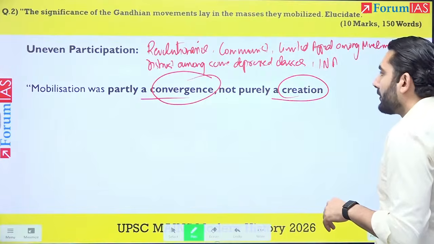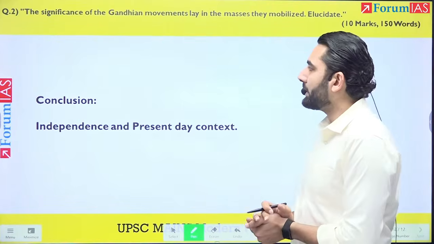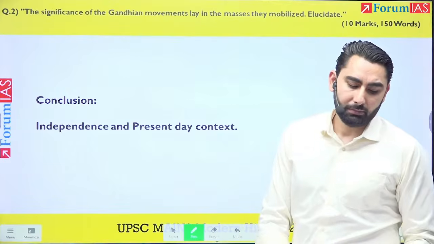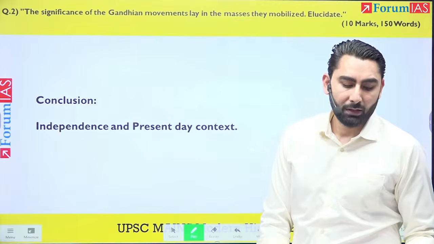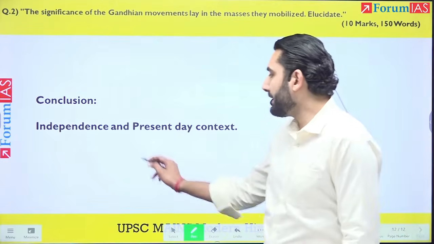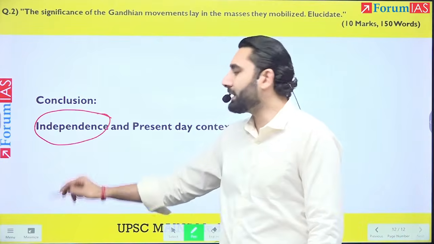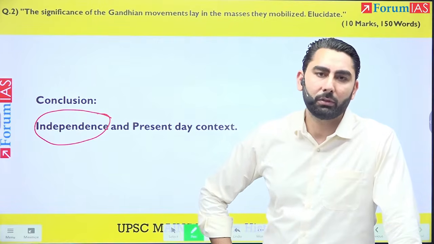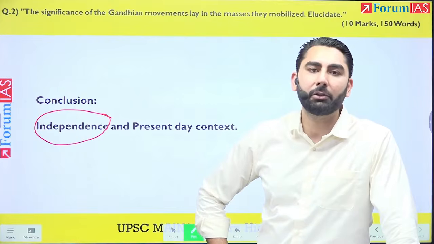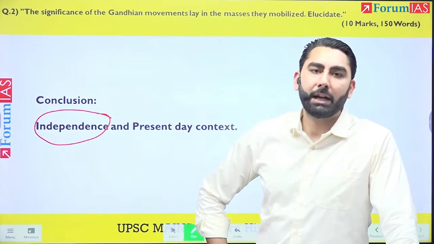Further and finally, the conclusion would be about the independence that was a result of Gandhiji's efforts. He accelerated Indian independence by bringing the various sections of society into the national movement, making it truly national.